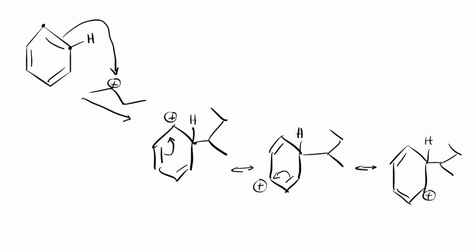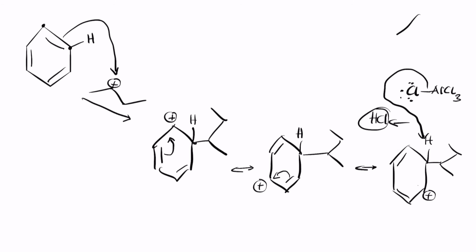And now the first compound that we left out, which is AlCl4, so AlCl3 with 1 chlorine, attacks the proton, leading it to form HCl. So it leaves in the form of HCl. And the compound undergoes rearomatization and forms the structure that is needed.